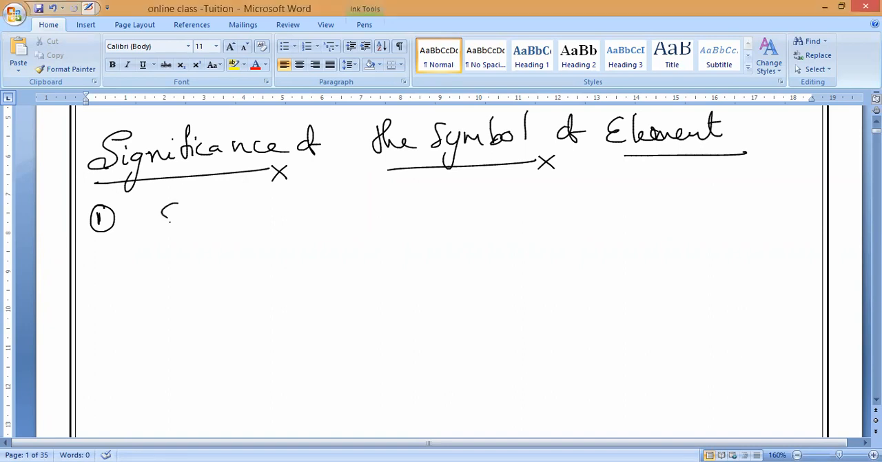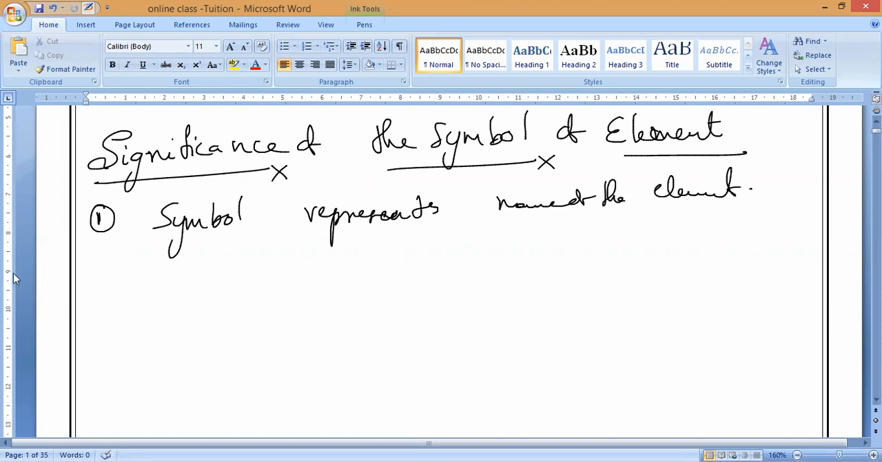Please write: symbol represents name of the element. Okay, Monish, not speaking, I will kick you on the mouth only. Next, remember, everybody involved. Understand? That is the first point.